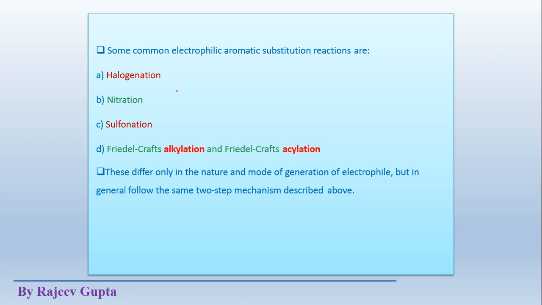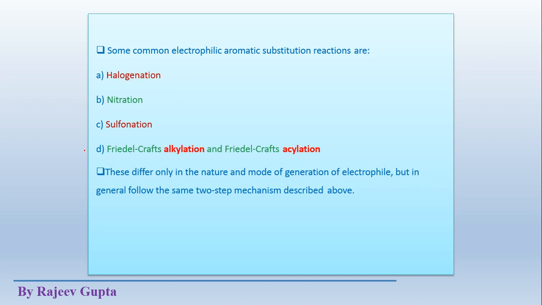Means for halogenation we need a different reagent, for nitration we need a different reagent or catalyst; here also the same thing. But in all the cases the substrate, which is an aromatic compound, will be the same. It could be a benzene ring or any other aromatic system, but the reagents which generate that particular electrophile will be different in all these types of reactions.